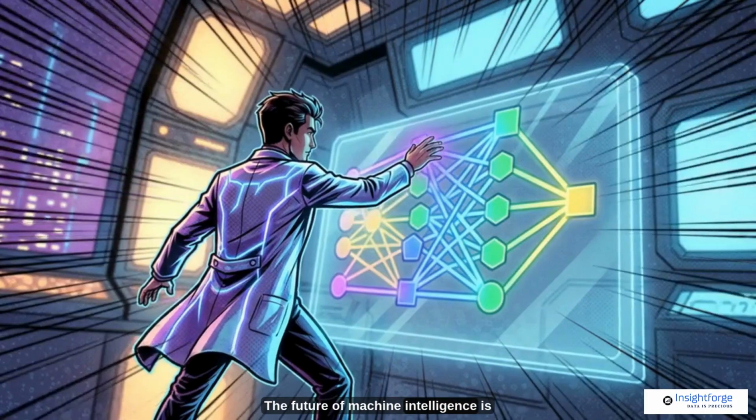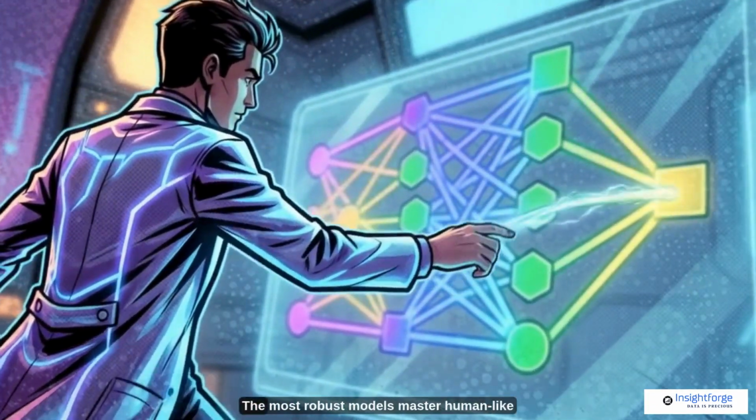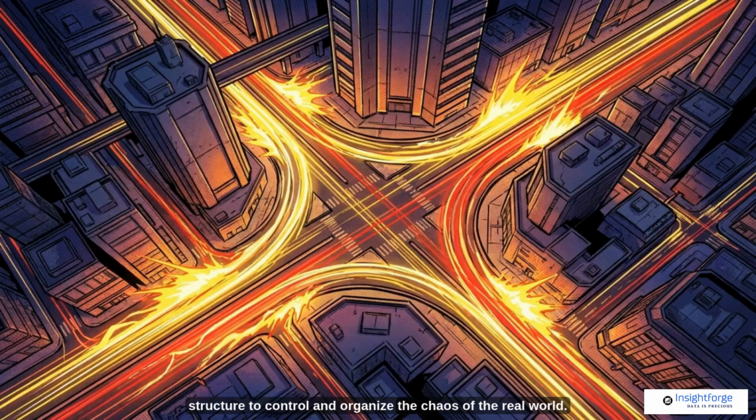The future of machine intelligence is not about trying to calculate the exact weight of every single variable. The most robust models master human-like structure to control and organize the chaos of the real world.